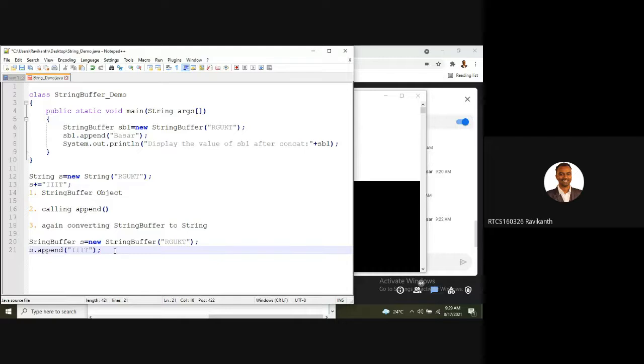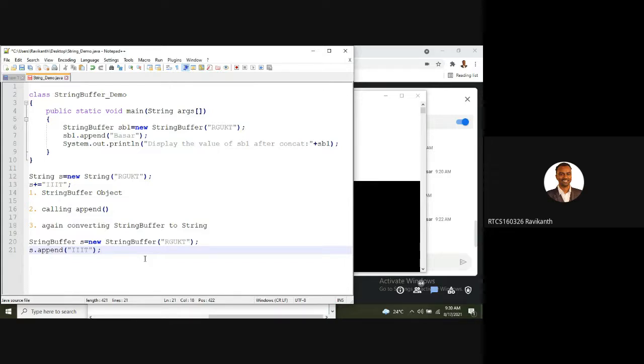So from a memory point of view, it is recommended to make use of StringBuffer rather than Strings, because it takes less memory consumption and at the same time it is faster in execution. You guys understood how it is happening? Is that clear, guys?